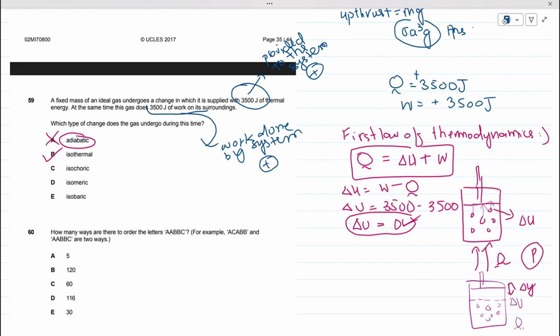This is an isothermal process, right? If I see option C, isochoric. Choric means volume is constant. Volume is not changed. See, volume is increased when work is done, right? Isochoric cannot be an answer as well.